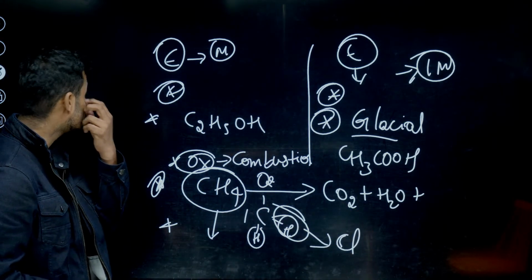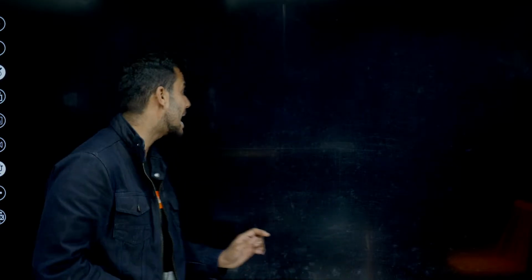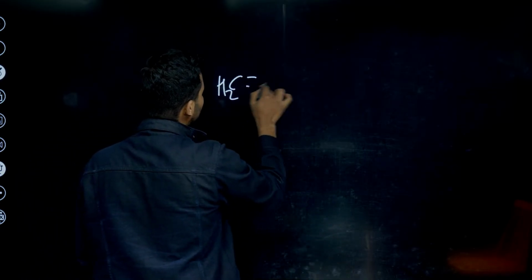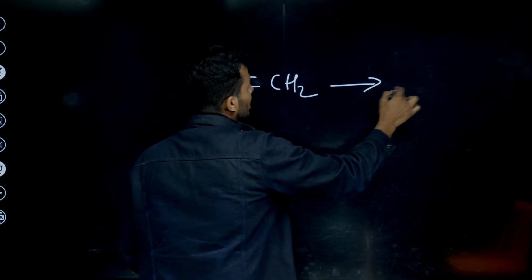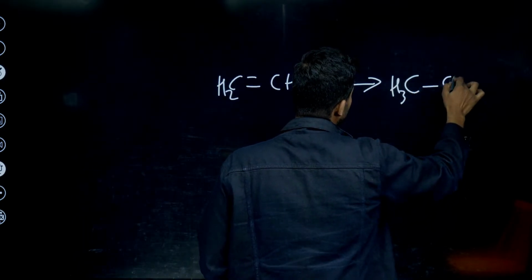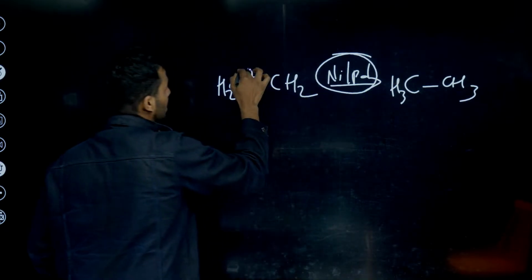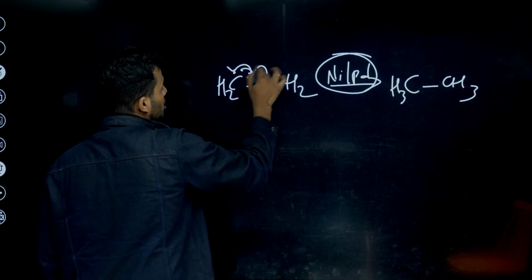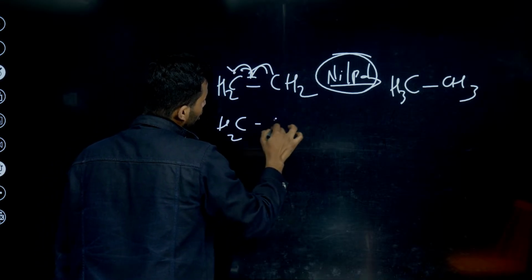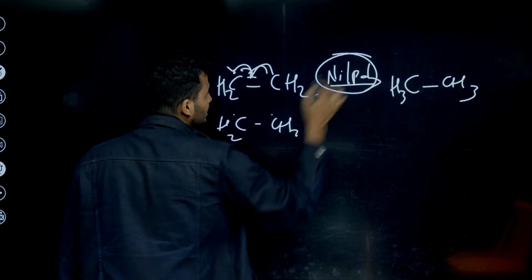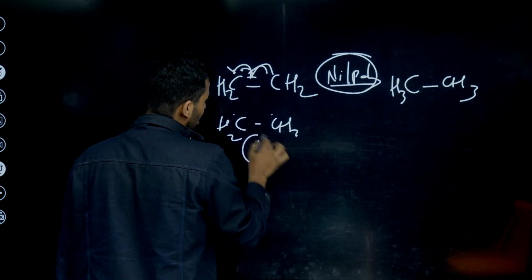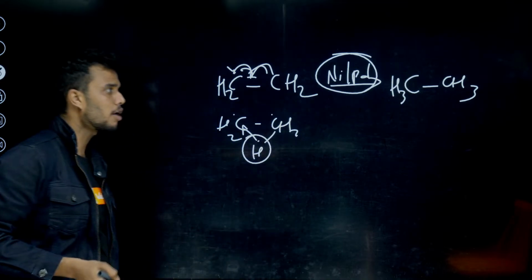That's all. Addition reaction is very important. The conversion of an unsaturated compound to a saturated compound is called addition. Something gets added. Especially this reaction is ethene to ethane, using nickel or palladium catalyst. The double bond is broken, and each carbon gets one more electron, which forms bonds with hydrogen to form CH3.